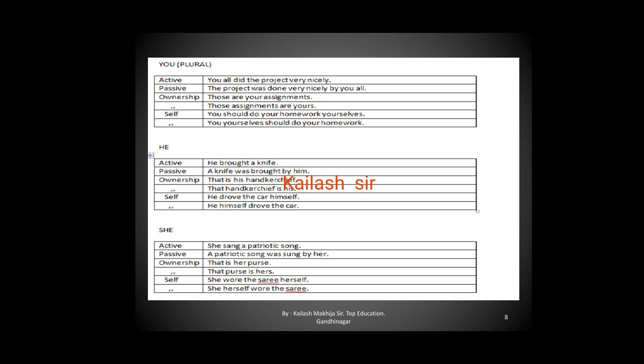She, active voice: she sang a patriotic song. Passive: a patriotic song was sung by her. Ownership: that is her purse. That purse is hers. Self use: she wore the sari herself. She herself wore the sari.